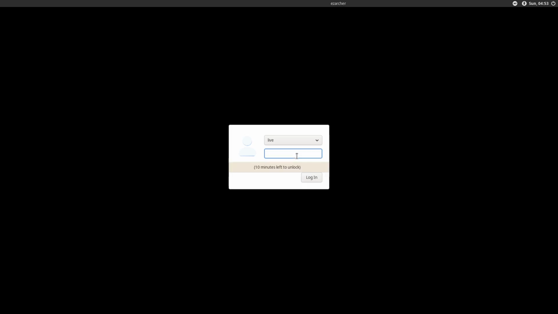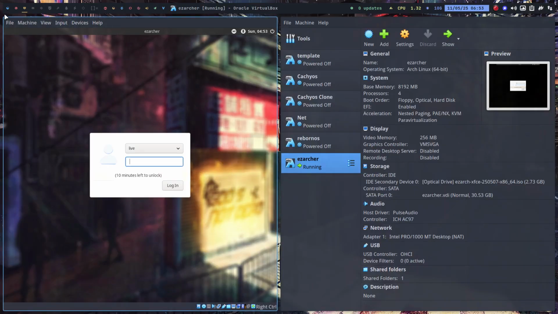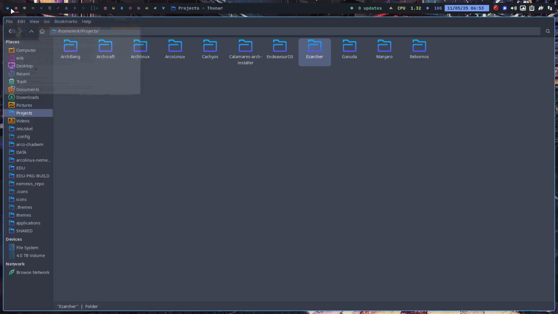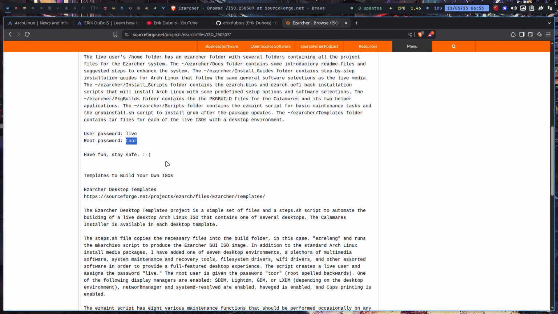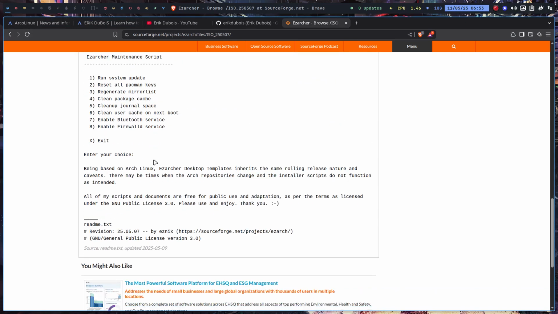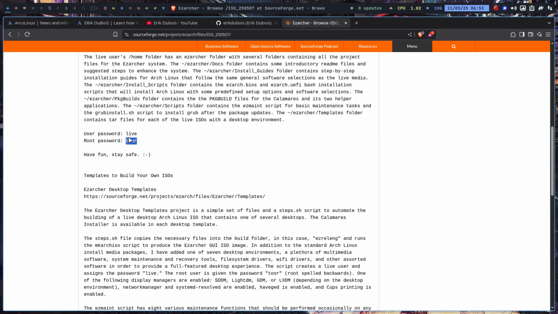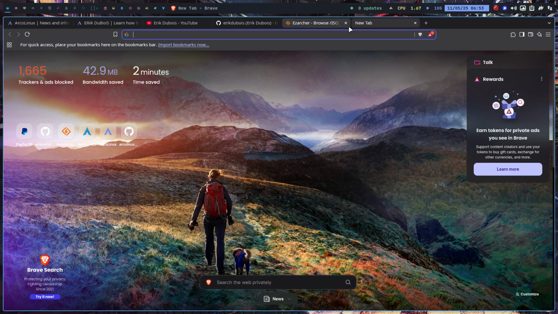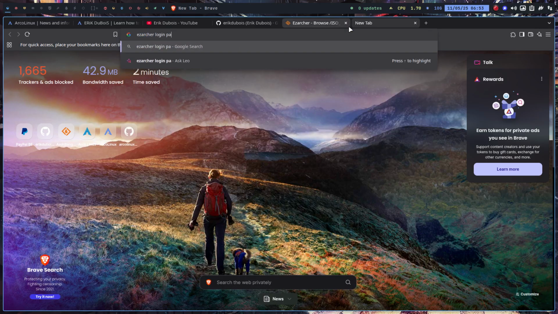Ten minutes left to unlock. Right? We're stuck. We are stuck indeed. I don't see the problem. It should look okay. It says live and toor. Ezarcher login password.